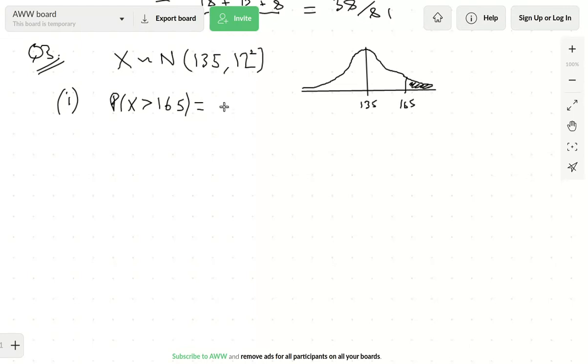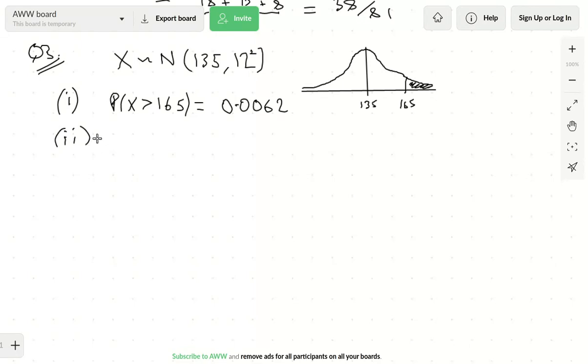We can just key that into a calculator nowadays. Let me just remind myself how the calculator works. I'm just going to do it on mine. So I go to normal CD, which is 2. I put my lower bound in as 165. I put my upper bound in as like 10,000 or something. I put the standard deviation in as 12 and the mean in as 135. And the calculator just spits out the answer 0.0062. But I very much doubt that that question was what was causing you difficulty here, because that one's very, very standard kind of stuff.